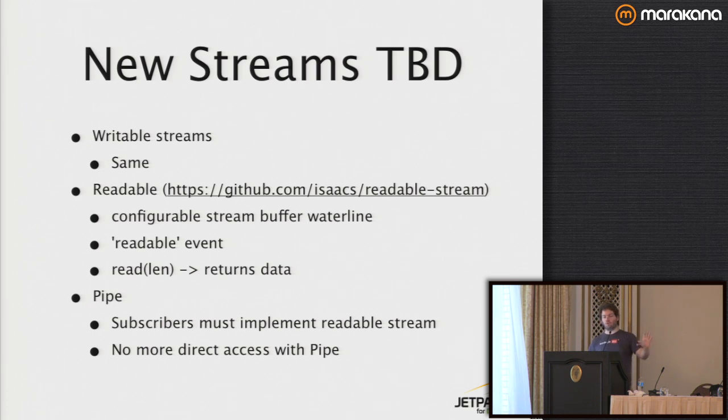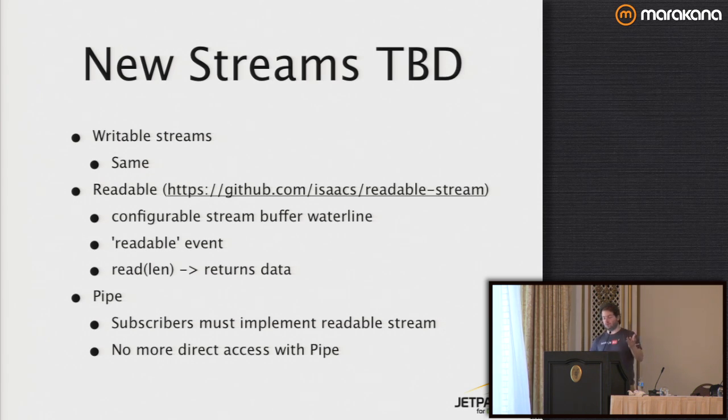Writable streams are more or less the same. They haven't really changed. But the difference is that we can start to configure waterlines. If you think about my factory analogy, the minimum I need in order to start making doodads is like 3 parts. But don't send me more than 50, because if you give me more than 50, it's going to be inefficient. So we can basically set a waterline. We can set high and low marks.